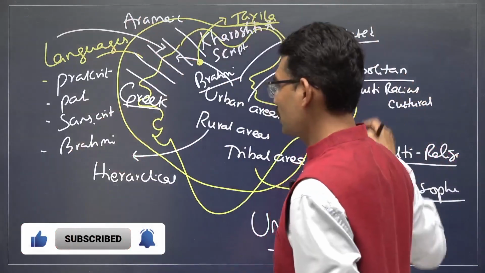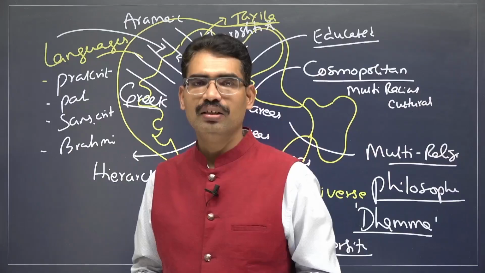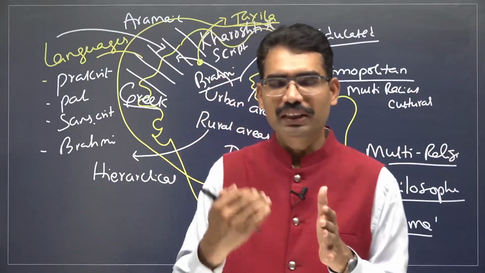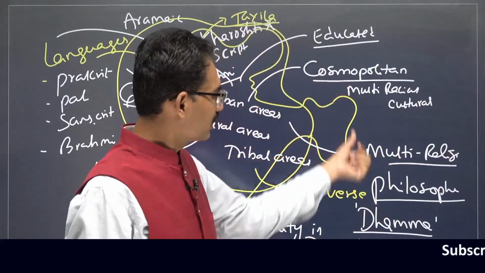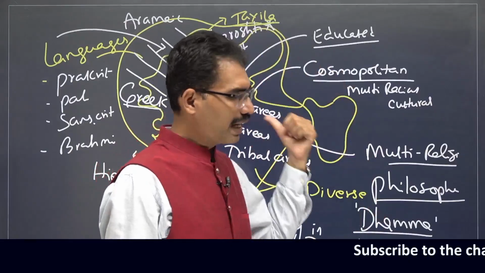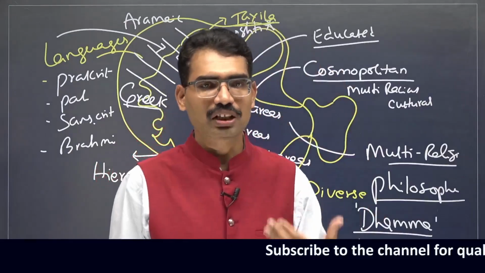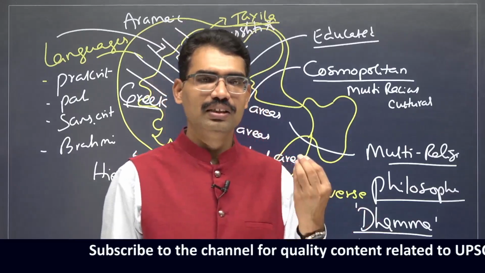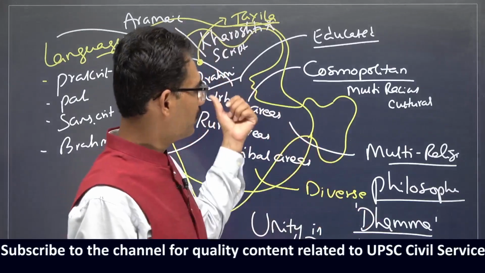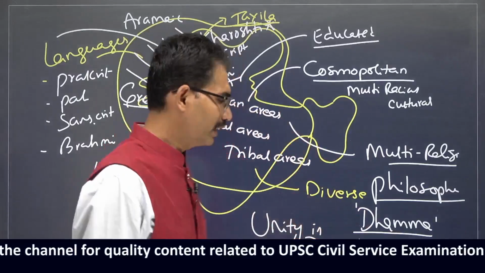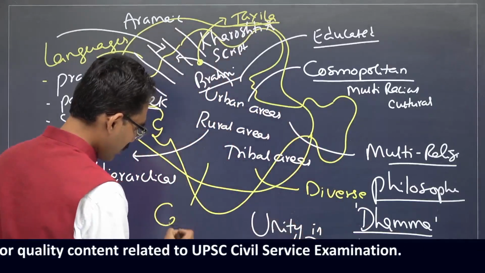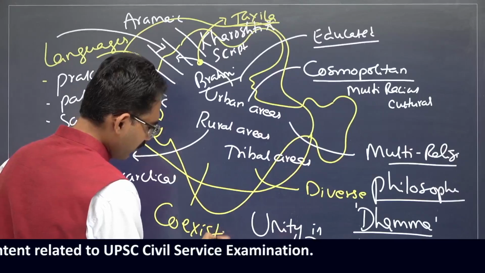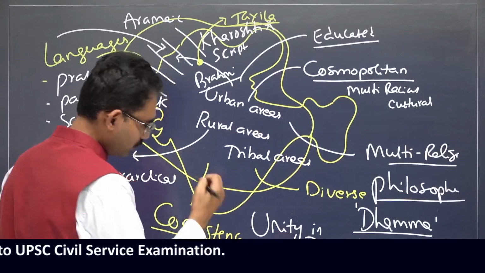These are various social features, very important from the examination point of view. In the context of Ashoka Dhamma, this cosmopolitan, diverse society made Ashoka give a liberal code of conduct, liberal philosophy, so that all people will coexist. Coexistence is going to become one of the fundamental features of Indian society even today.